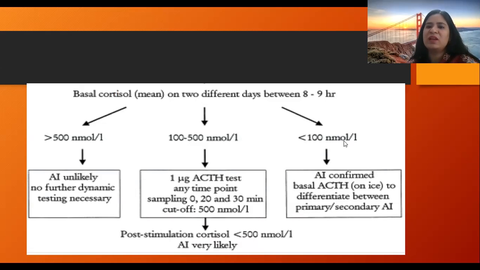If there is low ACTH, the cause is in the pituitary or hypothalamus. And if excess ACTH is present, the cause is primary, right?